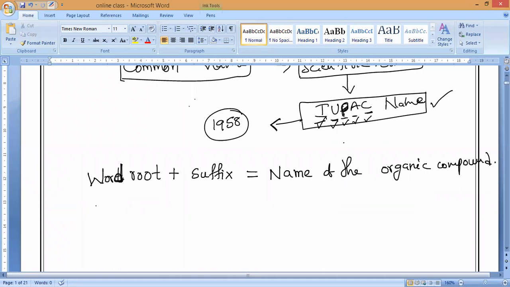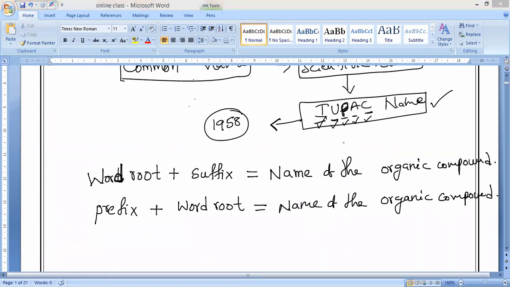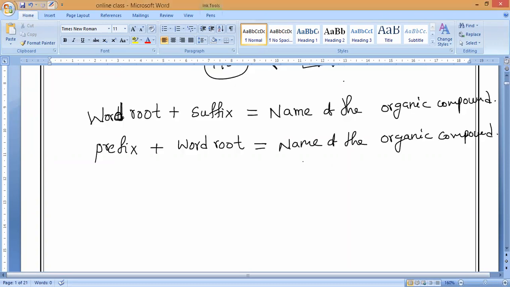Next one is prefix. Prefix means we add it in front. So prefix plus word root will give you another name of the organic compound. Are you clear, everybody? Word root plus suffix gives one name of the organic compound, and prefix plus word root gives another name of the organic compound. That is what you have to remember.